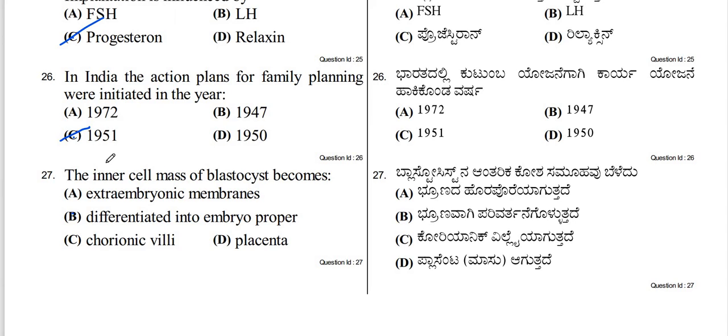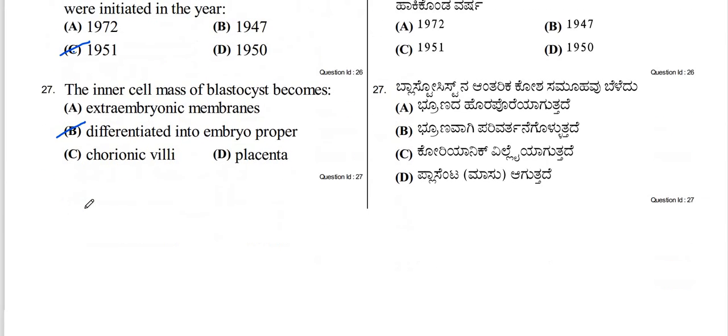27. The inner cell mass of blastocyst becomes. The blastocyst forms during early development. Its inner cell mass gets differentiated into embryo proper, and the outer layer is known as trophoblast. So option B, differentiated into embryo proper, is the correct answer.